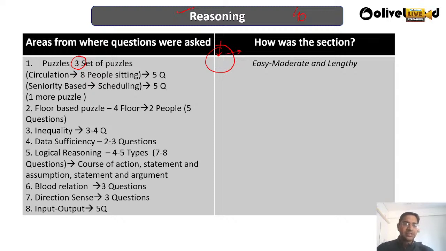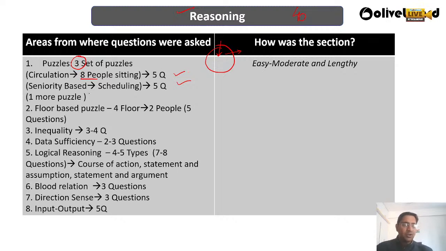Around 8 people sitting, and based on that an 8-person puzzle was there, 4 people sitting like that, 4 people sitting otherwise, okay. So 5 questions were asked from the circular puzzle, okay. Then we have a seniority-based, scheduling-based puzzle. If there is a puzzle, obviously there will be 4 or 5 questions, so again 5 questions were there from the seniority-based puzzle itself, okay.